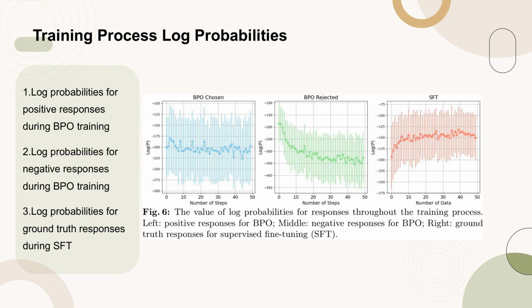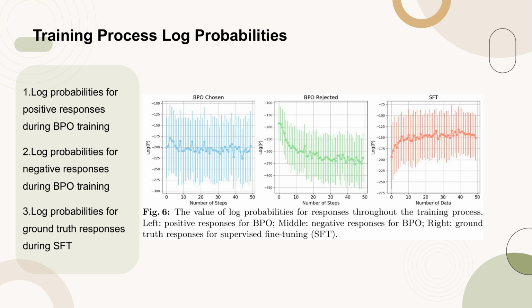Figure 6 illustrates the log probabilities of responses across the training process. The left graph shows the log probabilities of positive responses during the training of our model. The middle graph presents the log probabilities for negative responses during the same training phase. On the right side, the log probabilities for ground truth responses during supervised fine-tuning, SFT, are displayed.